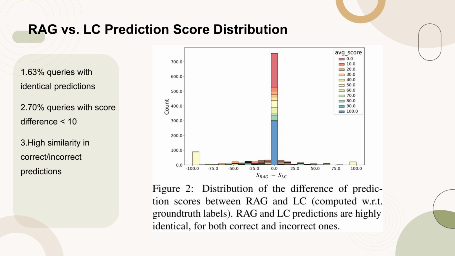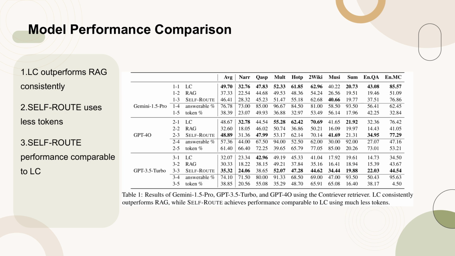Table 1 presents the results of 3 models, Gemini-1.5 Pro, GPT-3.5 Turbo, and GPT-4o, using the Contriever Retriever. The table highlights that LC consistently outperforms RAG in terms of performance. Interestingly, self-route achieves performance comparable to LC while using significantly fewer tokens. This suggests that self-route is an efficient method for reducing computational costs without sacrificing overall performance.